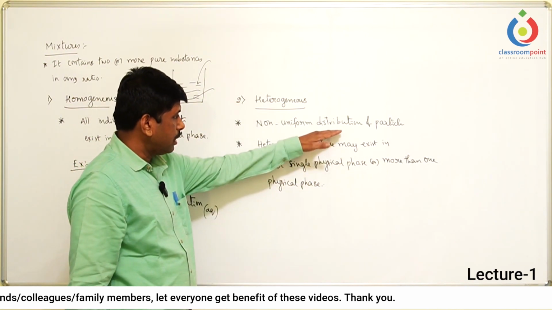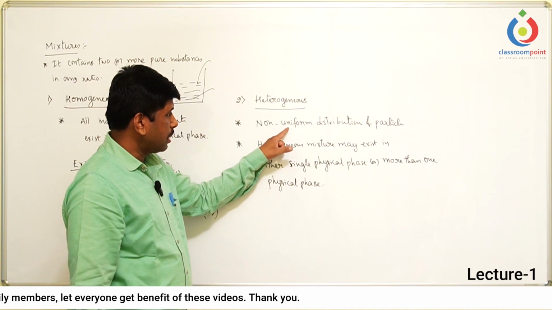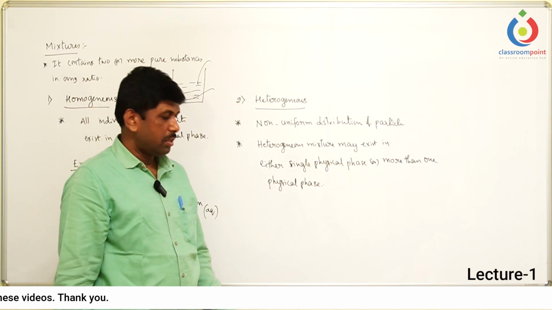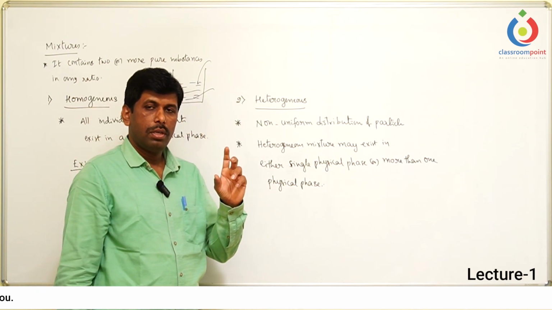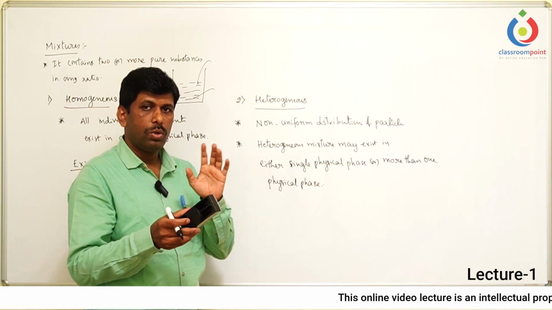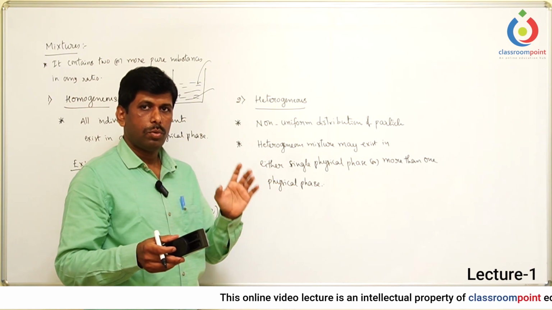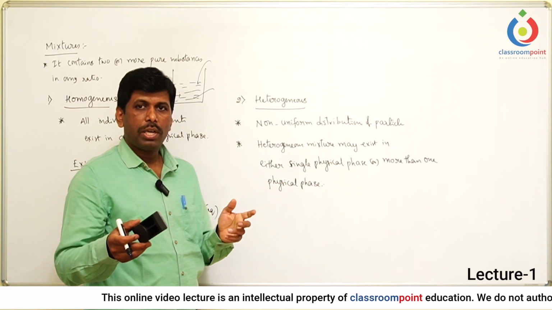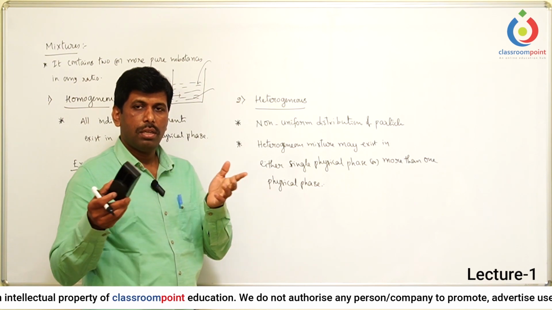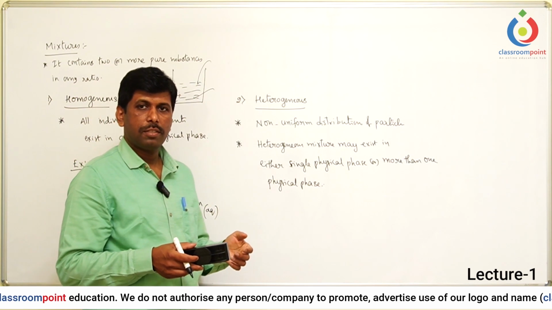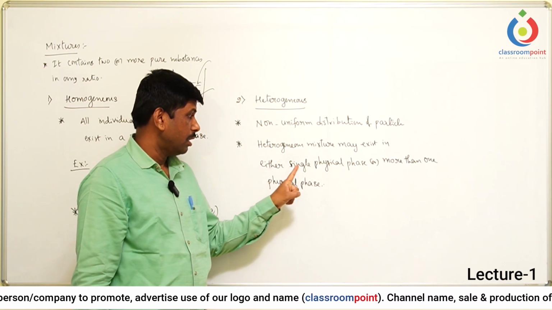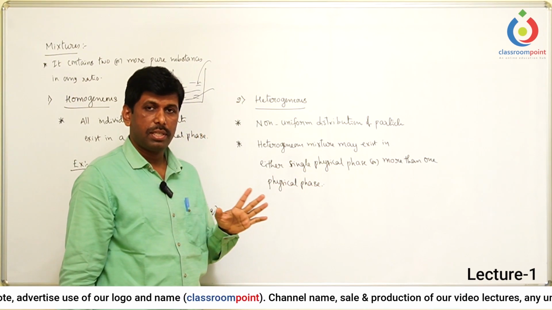Then how to understand these two definitions? Let us take non-uniform distribution of the particles and we shall define these two also. Let us take some amount of the sugar and some amount of the salt. Place them in a beaker, don't add the water and mix them. Only sugar and salt are present. There is no guarantee that there is an equal distribution of the particles. Sugar particles and salt particles may not be equally distributed. So non-uniform distribution of the particles is present. But here, both are existing in the same physical phase, solid physical phase.